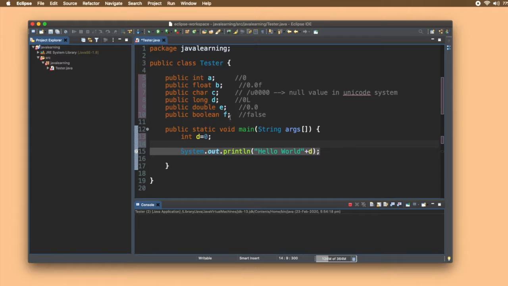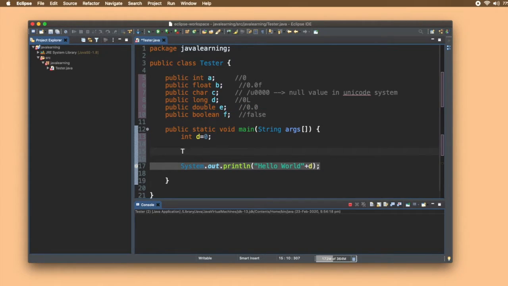So for printing the values of these, now let's see how to create an object. Firstly, you write the class name, Tester. Now the object name. What is an object? An object is a reference variable for a class. Yes, it is given some memory and a reference ID. I'll write